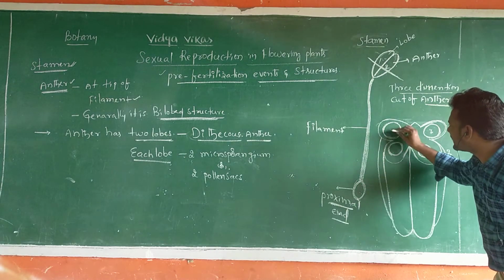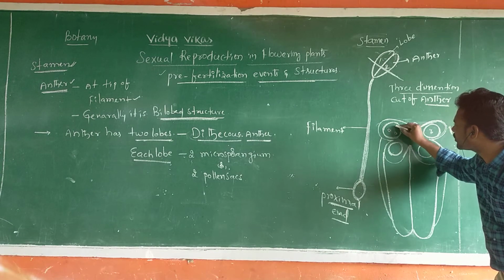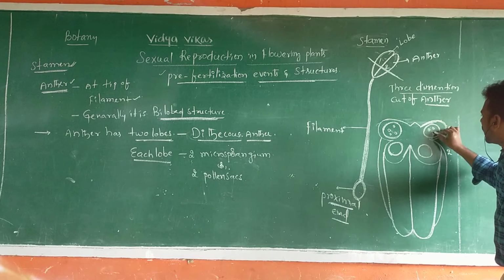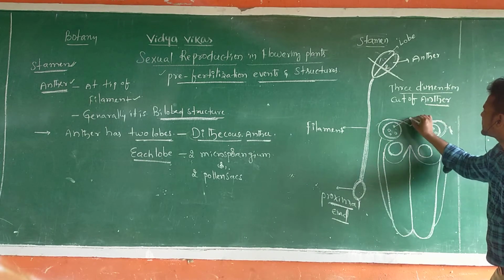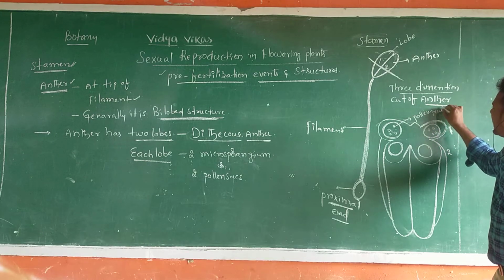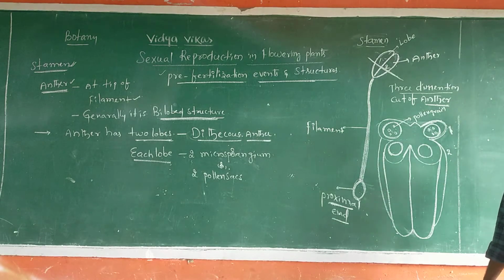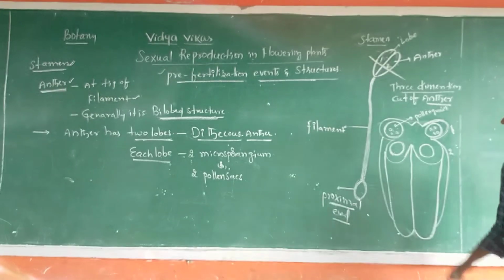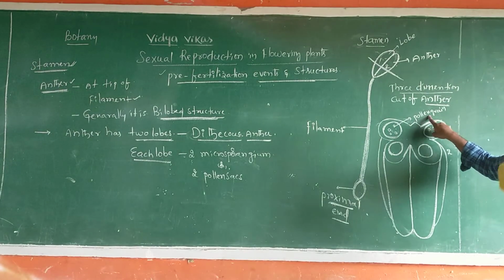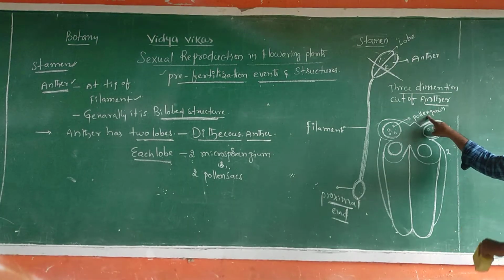Inside the microsporangium, the pollen grains are present. They are which ones, sir? Pollen grain is the male sex organ of a flower. So within a microsporangium, pollen grains or microspores are present.